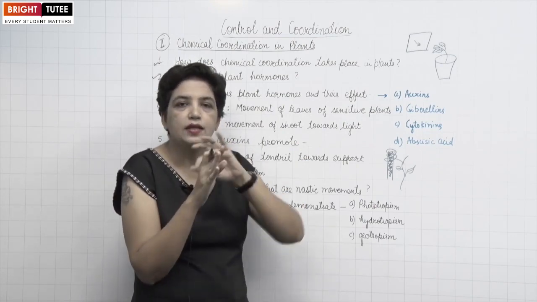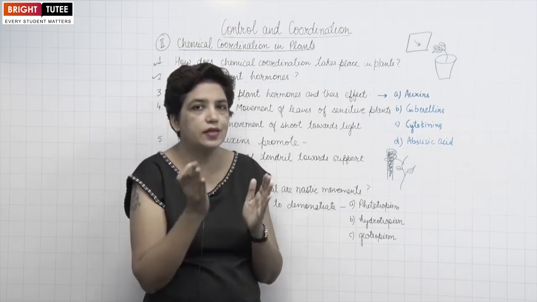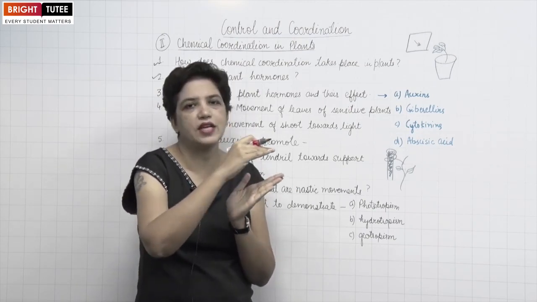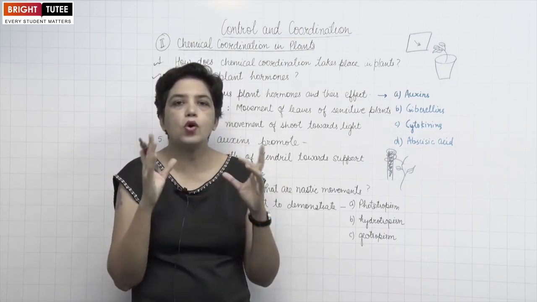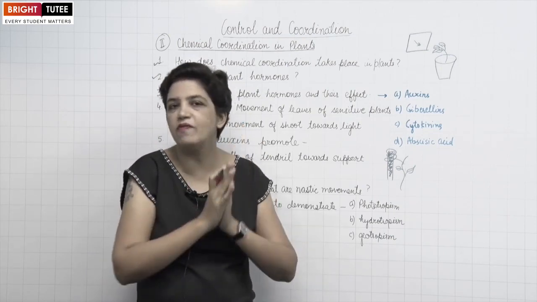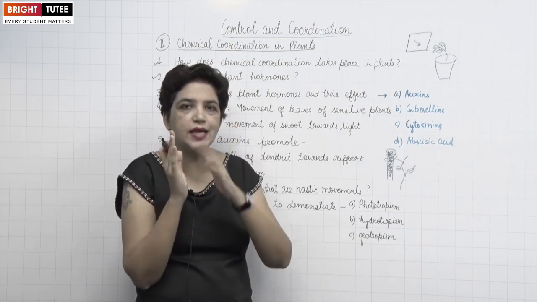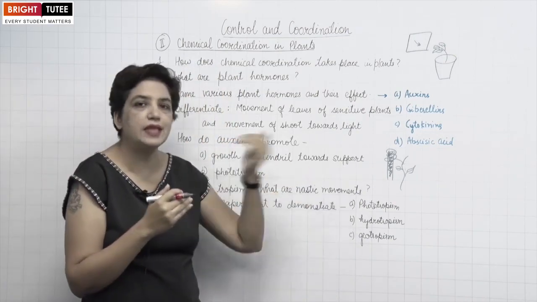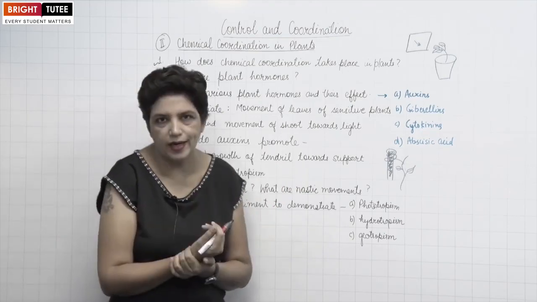So what will happen? On this right side, the cells will elongate. It causes elongation of cells on the other side. So because of uneven growth, this tendril will bend. Under normal circumstances, the auxins are equally distributed throughout the cells, so the stem will grow in a straight manner. But when there is more concentration on one side, we can see the bending. So this is what happens when a tendril senses a support. There is more elongation on the other side, which leads to bending.